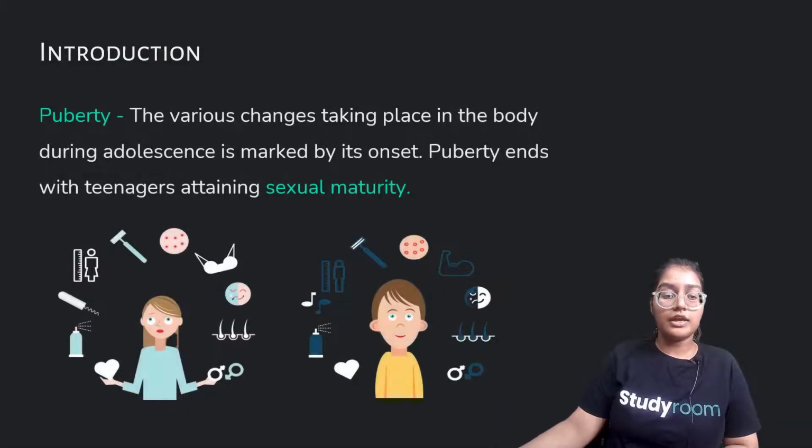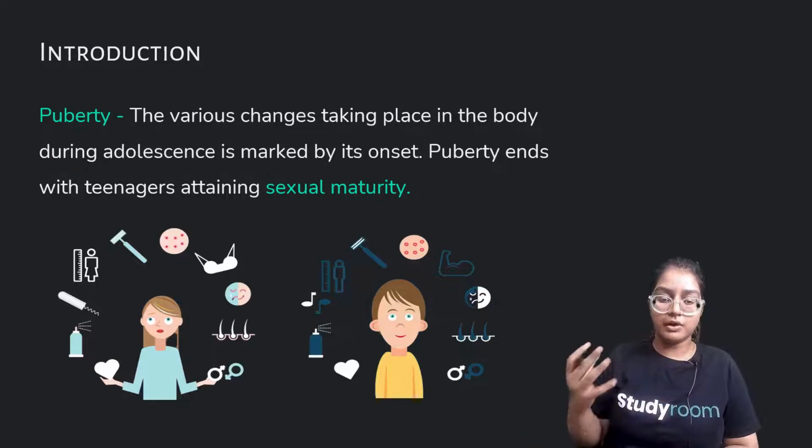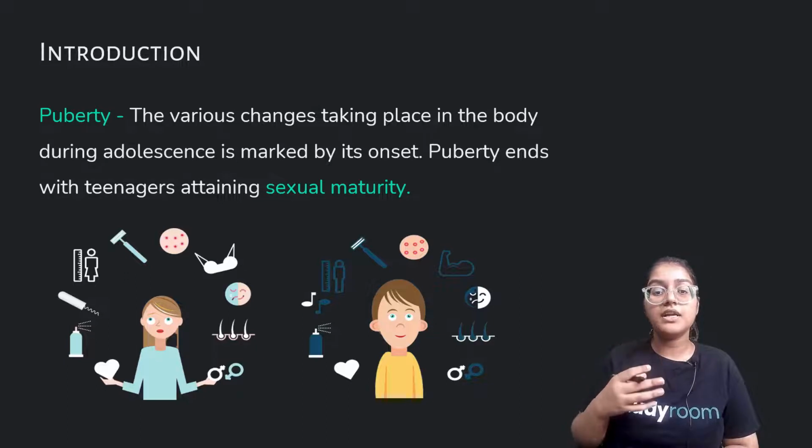So we have been talking about puberty. What is puberty? Puberty means the various changes taking place in the body during adolescence. Adolescence is the period by which our body feels certain changes to make us reproductively fit. But puberty is those various changes which happen in our body.